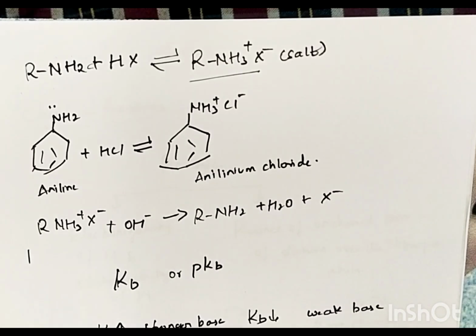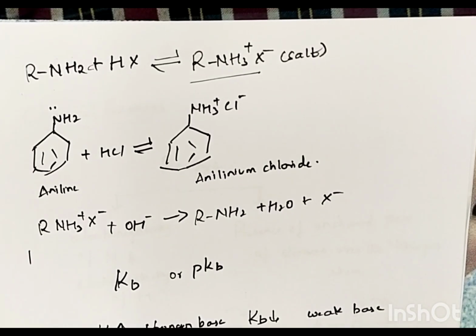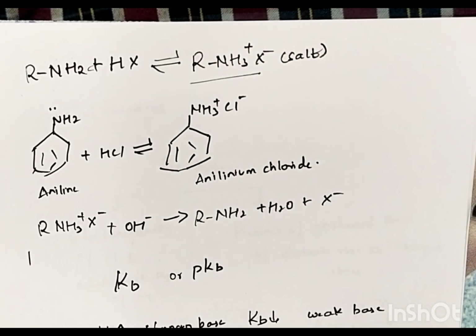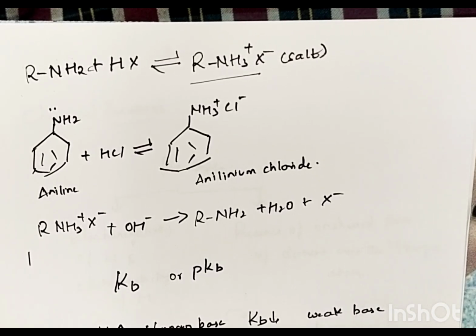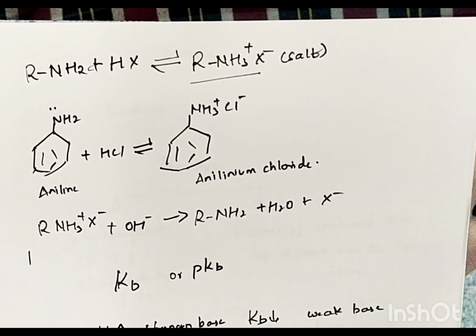So generally pKb values are also given, but pKb is vice versa to Kb. So if pKb values are less, then stronger is the base. If the pKb values are more, then weak is the base.